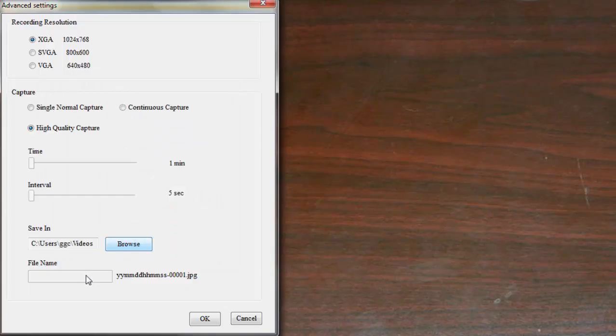And you can also choose a naming scheme. This is telling you, hey, this is what I'm going to save your images as. I'm going to put the last 2 digits of the year, the month, the date, the hour, the minute, and the second, and then I'll start in sequence with 00001, and then it'll continue on from there. So I'm going to go ahead and leave those changes, and now we can get into our document camera settings.